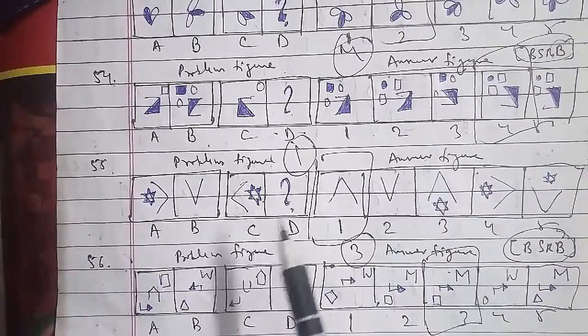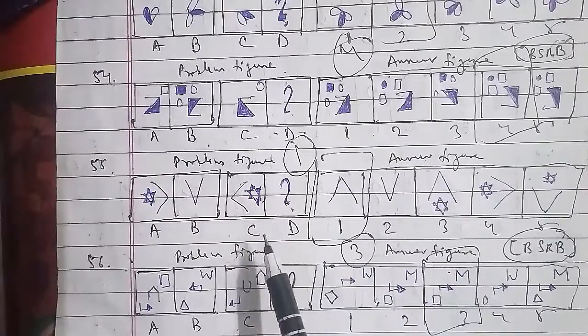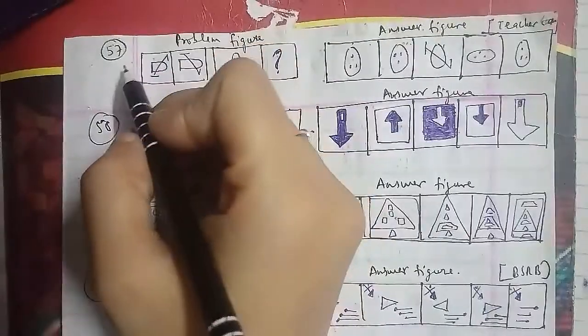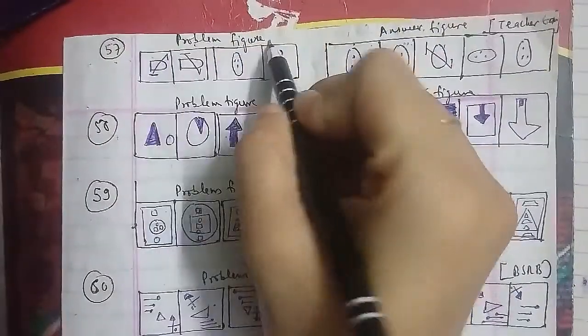So the figure gets inverted and enlarged, and so we can say that the D figure that we have to find out is the first figure, which will be the right answer for this question as well.